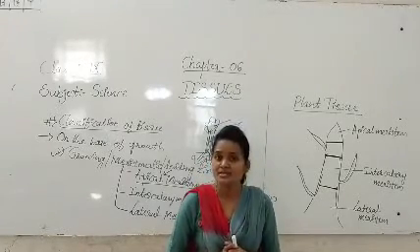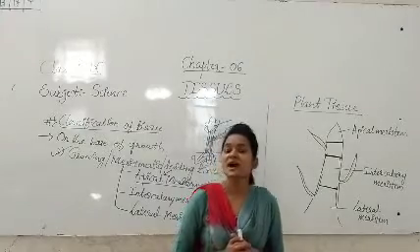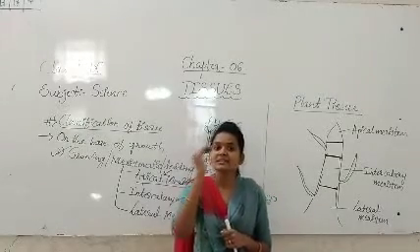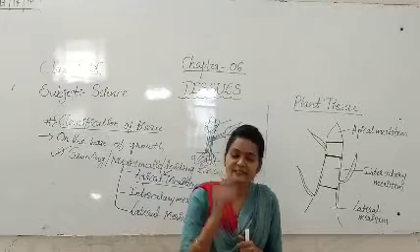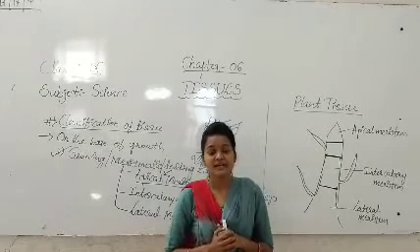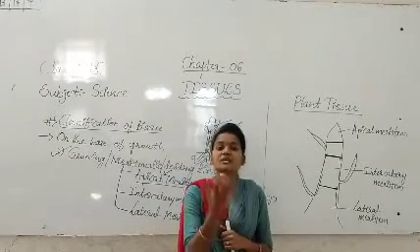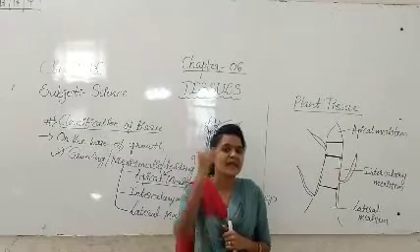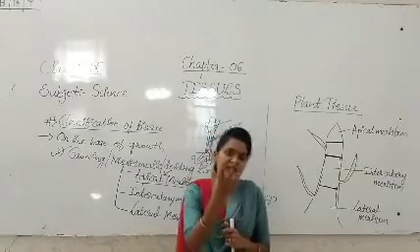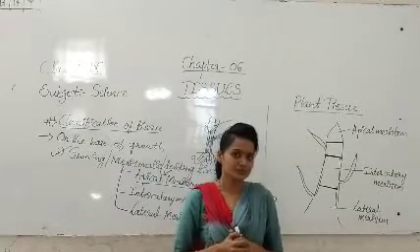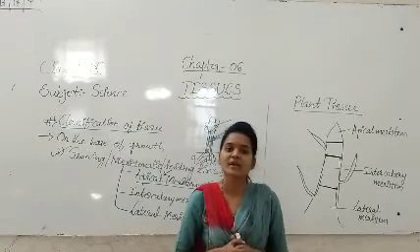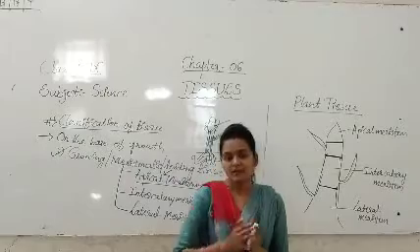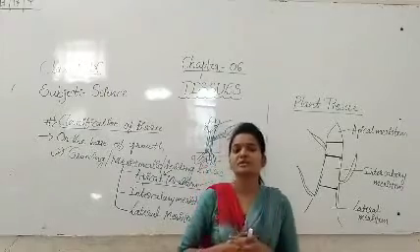We are seeing the growth of a plant at the tip of the stem and at the root part.